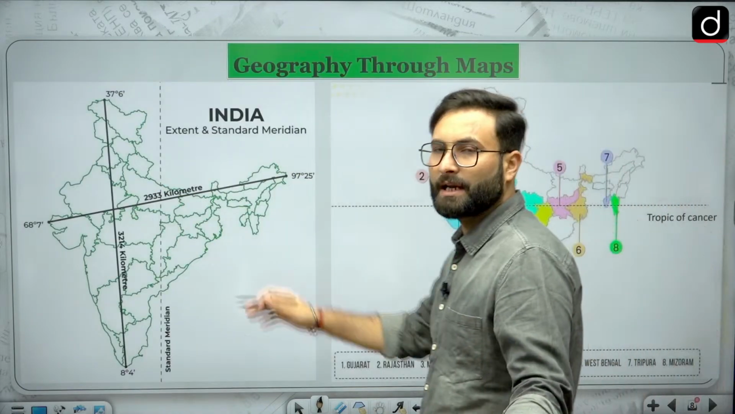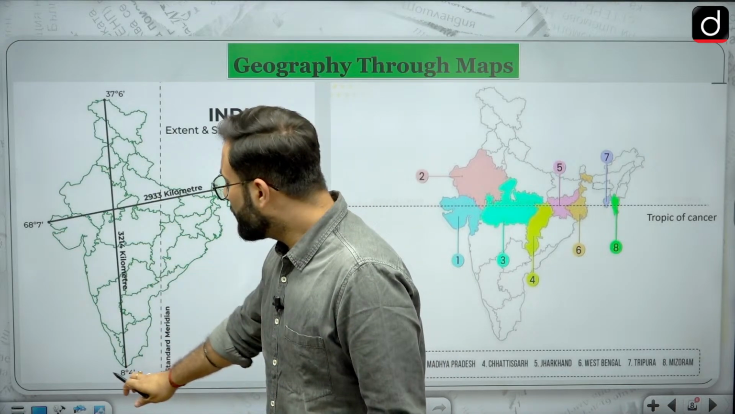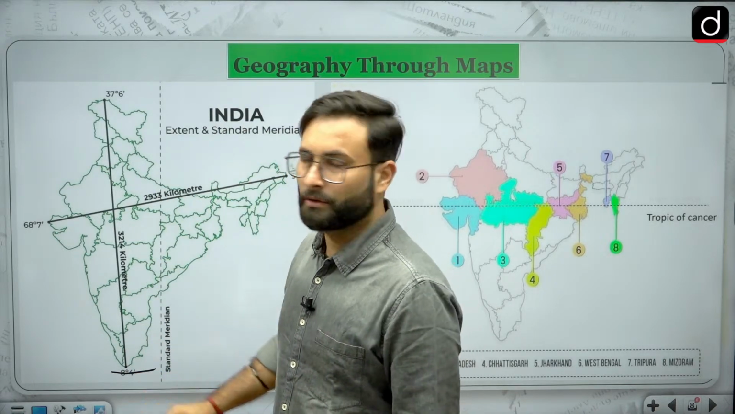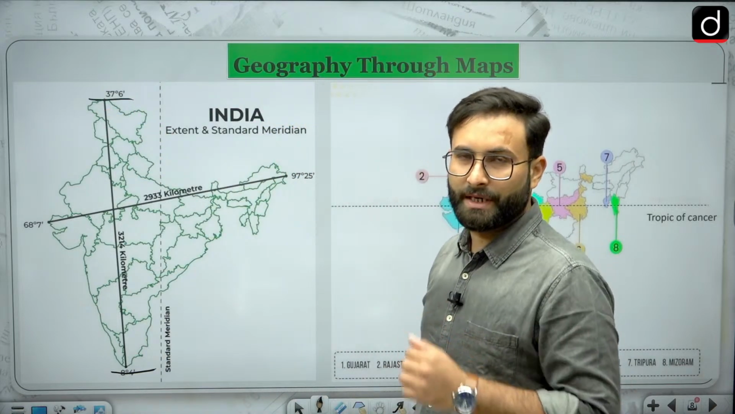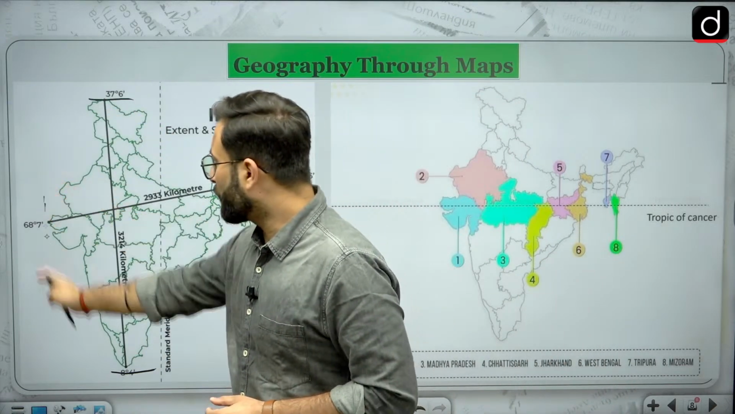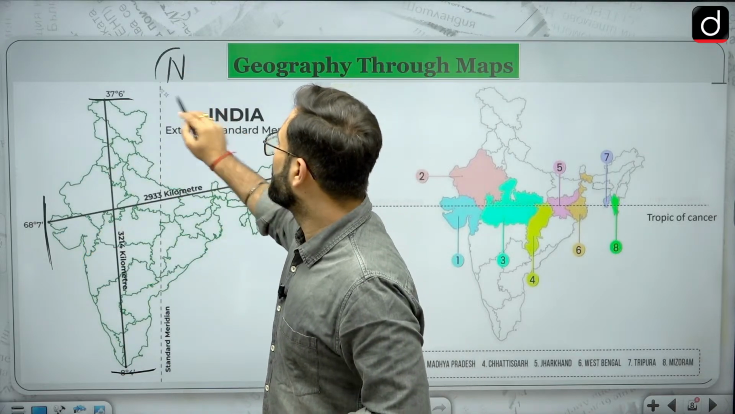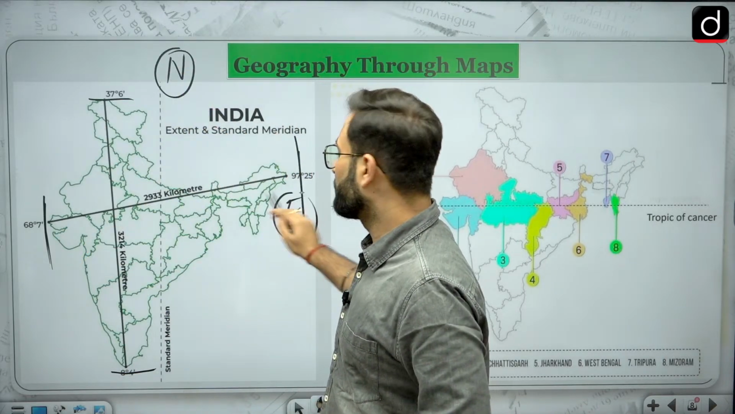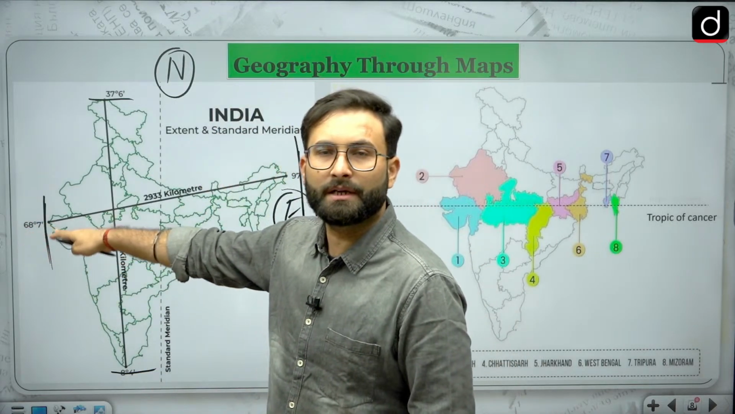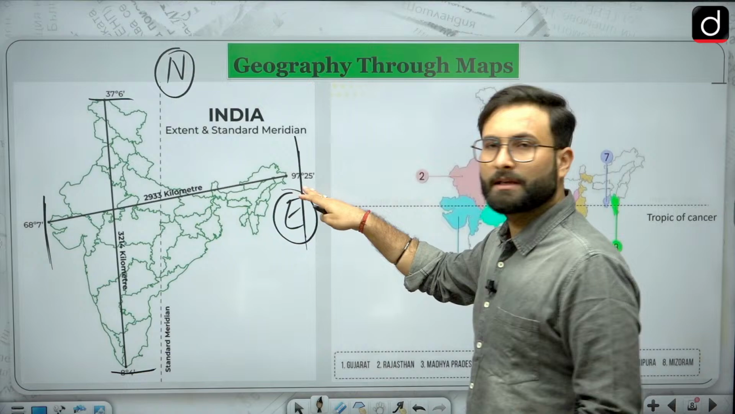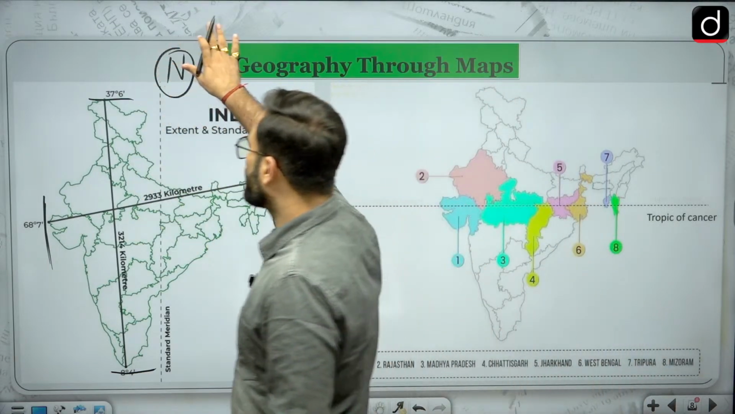When we look at the latitude and longitude, you will see that it is starting from 8 degree 4 minute north latitude to 37 degree 6 minute latitude. And when we are talking about the east and west, as I told you, we are on the north and the east hemisphere. So here you can say it is 68 degree 7 minute east to 97 degree 25 minute east. Okay, so these are your longitudes and latitudes.